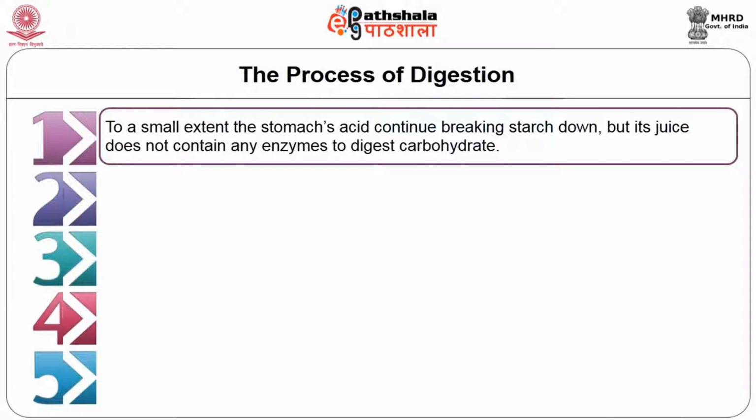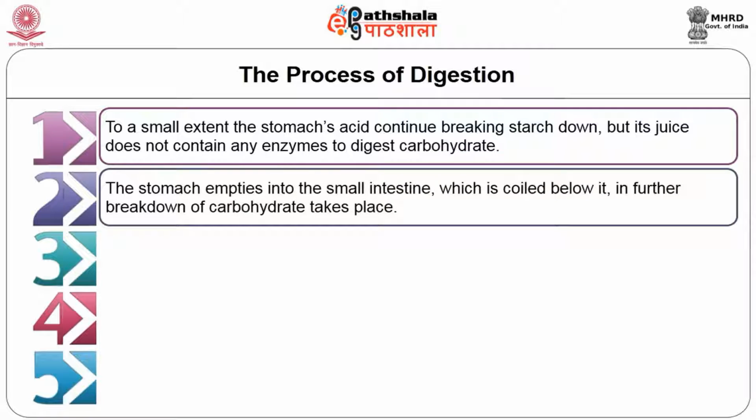To a small extent, stomach acid continues breaking starch down, but its juice does not contain any enzyme to digest carbohydrate. The stomach empties into the small intestine, which is coiled below it. Further breakdown of carbohydrate takes place there.